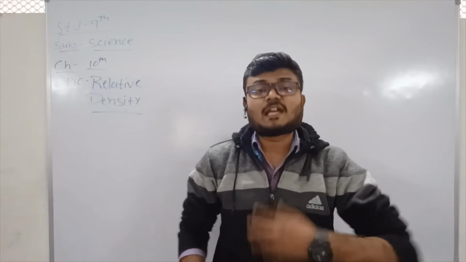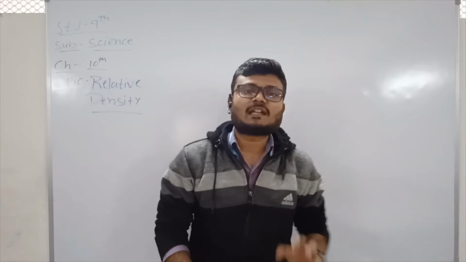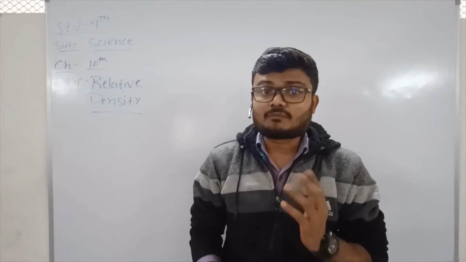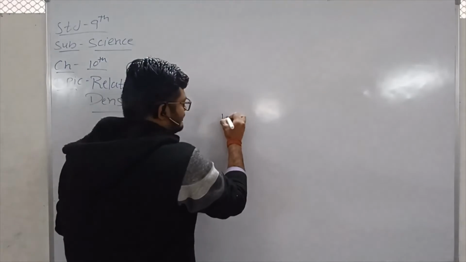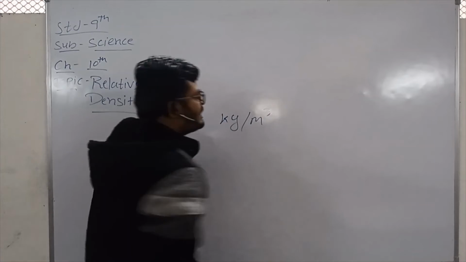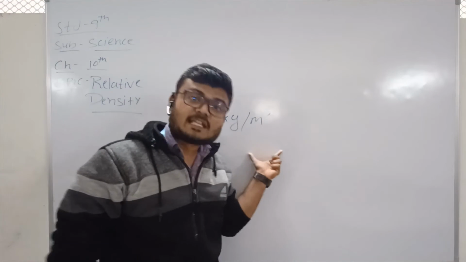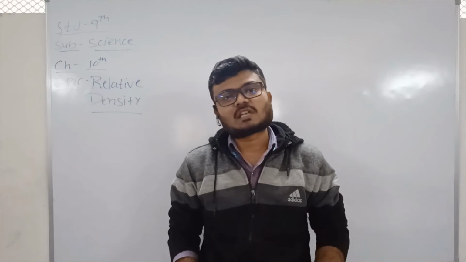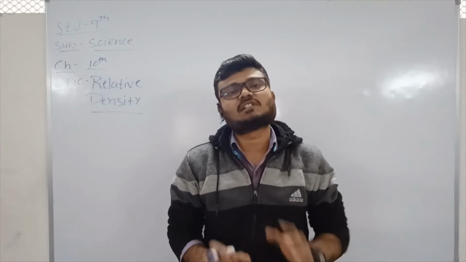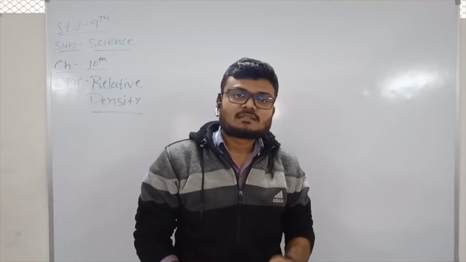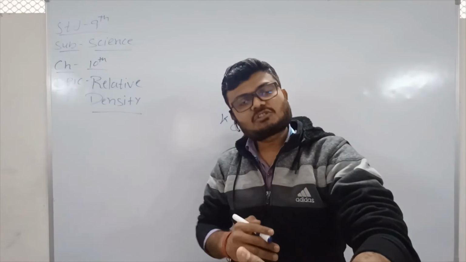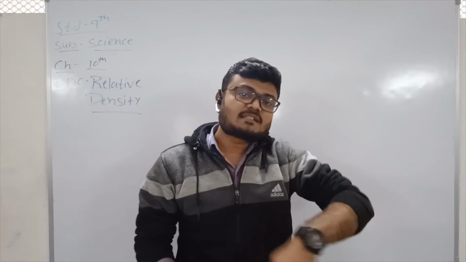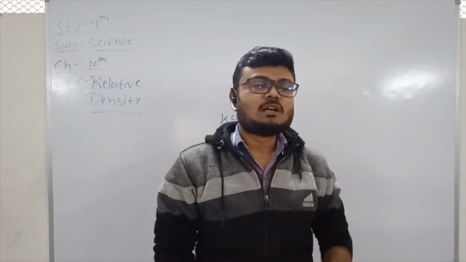So density of any substance, we know that density of any substance is mass per unit volume, right? So the unit of density, if we see, is kilogram per meter cube, right? This is the unit of density, right? So we know that every substance has its different density at given condition, right? And because the density remains constant at given conditions, it becomes very important to know the density of any substance,